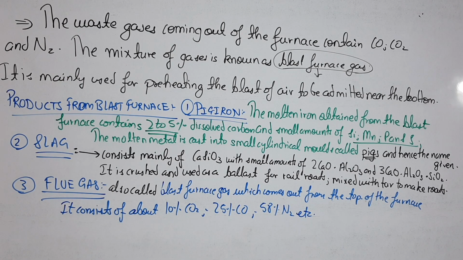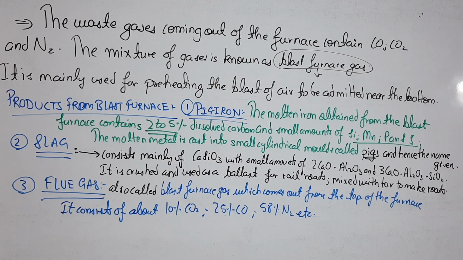The second product is the slag, and slag mainly consists of CaSiO3. You have already studied this, and this CaSiO3 also contains a small amount of calcium aluminate, of which I have written the formula over there, 2CaO.Al2O3. That is calcium aluminate. And also calcium aluminosilicates, which is given in the formula 3CaO.Al2O3.SiO2. It is crushed and used as a ballast for railroads, and when it is mixed with tar, it is used to make roads.